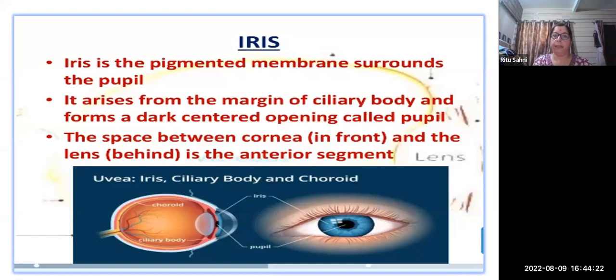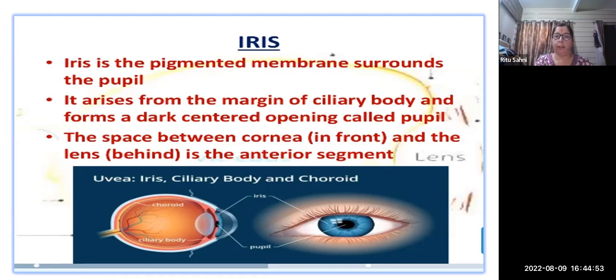The iris is a pigmented membrane surrounding the pupil, as you can see. It arises from the margin of the ciliary body and forms a dark-centered opening for the pupil. You can see this in this picture. This is the pupil, and this is how it is formed in between. This is the dark center, and the color of the iris is different in different people.